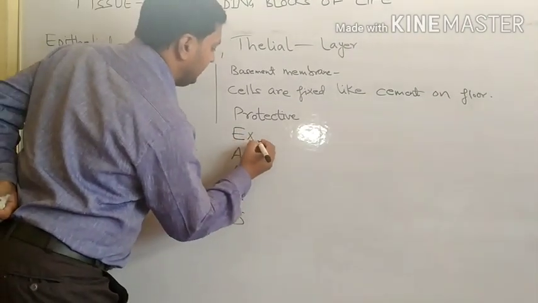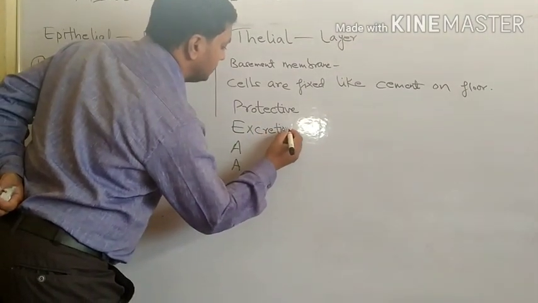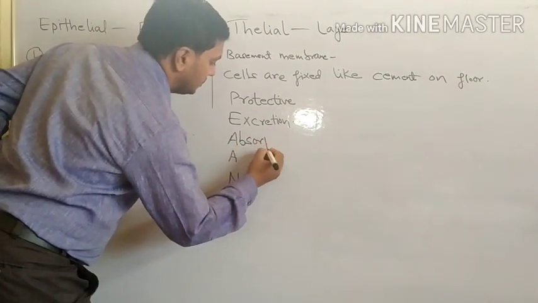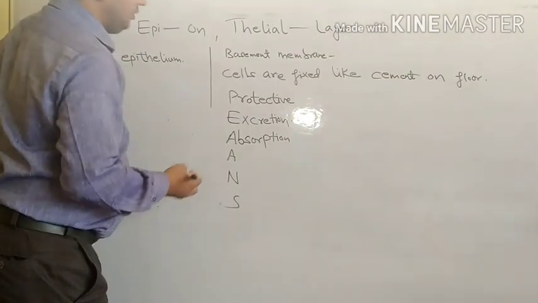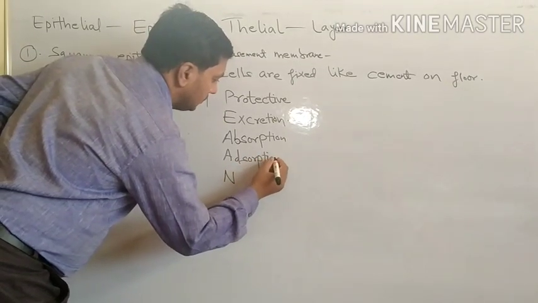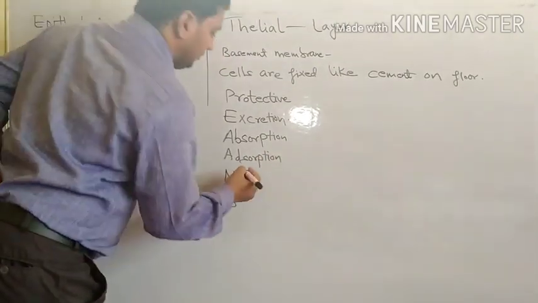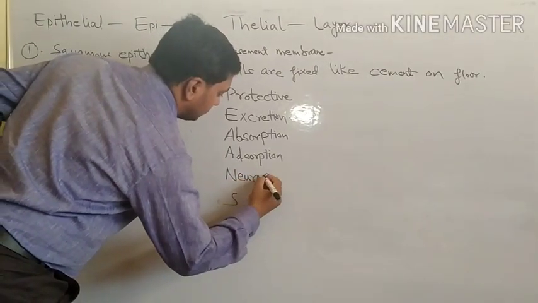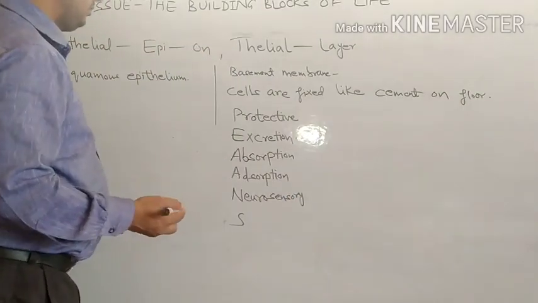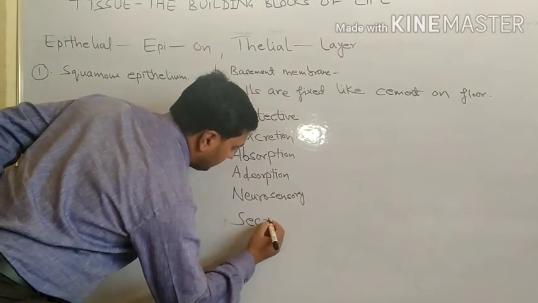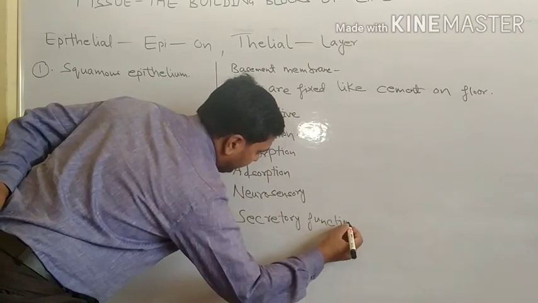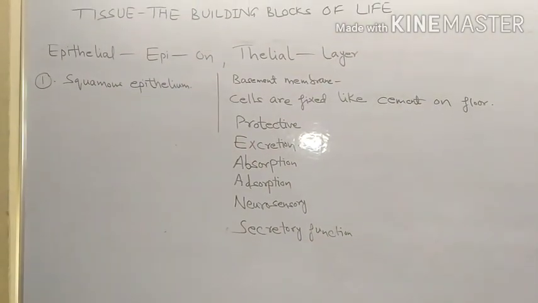Second is excretion. Third, absorption. Fourth, adsorption. Fifth, neurosensory. Sixth, secretion, secretory functions. So these are the functions which epithelial tissue holds with it.